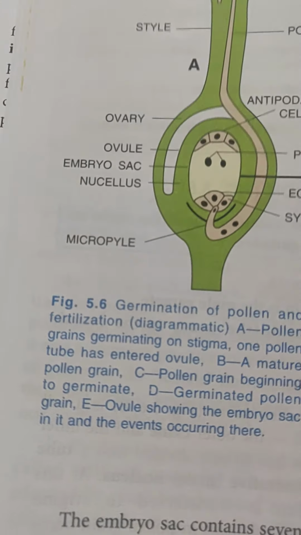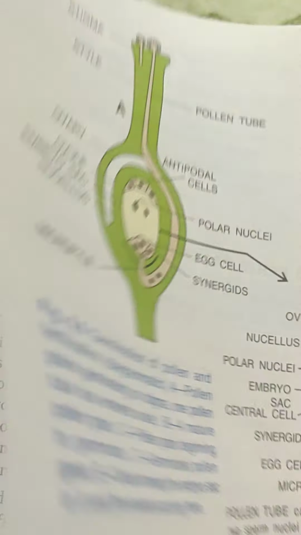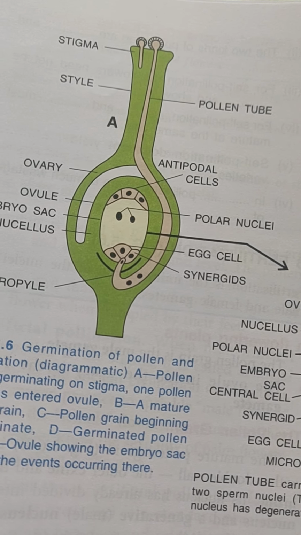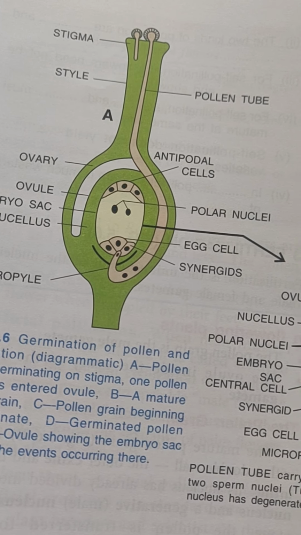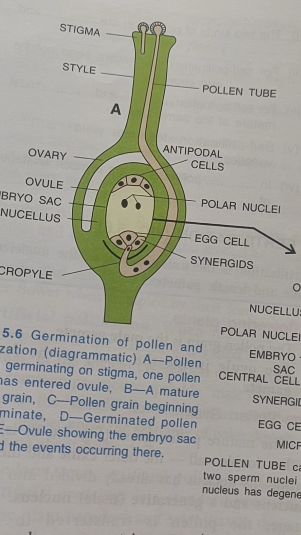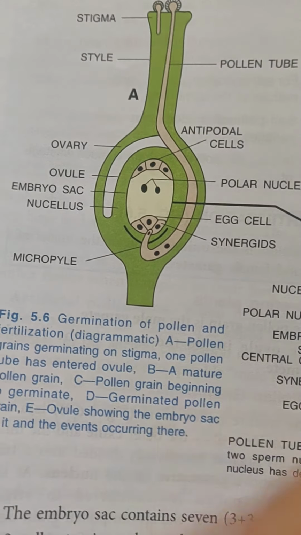You will encounter this question a lot: why is the fertilization in angiosperms known as double fertilization? Because one sperm nucleus fuses with the egg cell nucleus and another fuses with the 2 polar nuclei, and as the fertilization takes place twice, it is known as double fertilization.